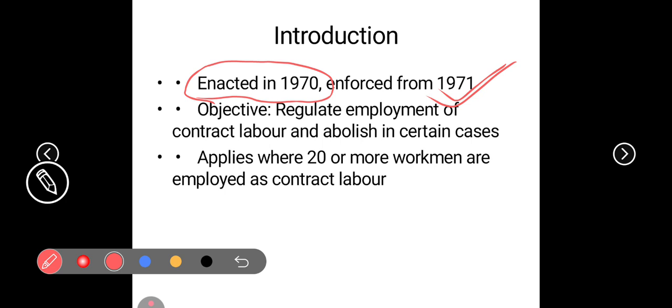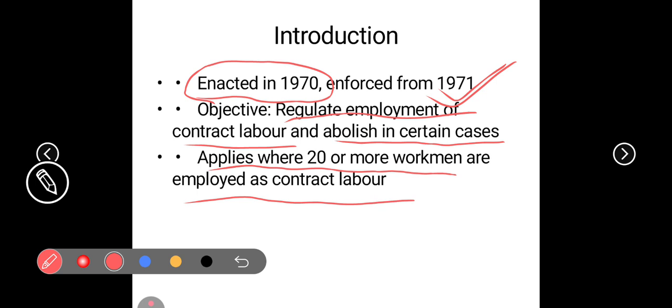And the objective: to regulate the employment of contract labor and abolish it in certain cases. It is applied where 20 or more workmen are employed as contract labor. So it is applicable up to how many workers? It is applicable to only 20. All right, so remember that. Enacted in 1970, enforced in 1971. What was its objective? To regulate the employment of contract labor and, in certain cases, abolish it. It is applicable to 20 or more workers. All right, hope you really understand.